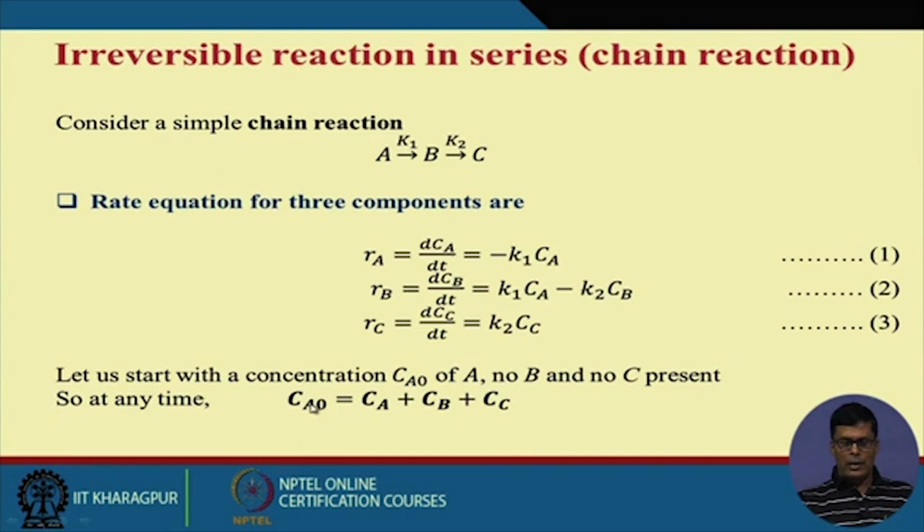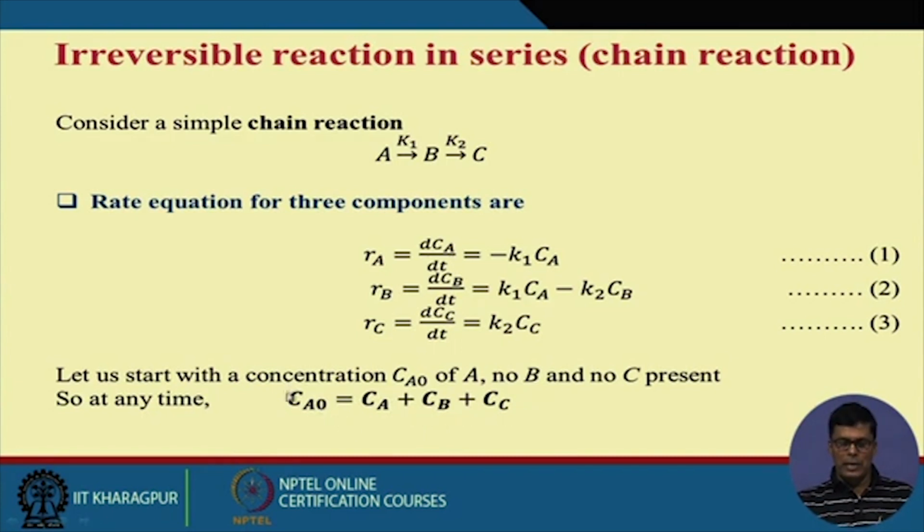Now one thing I can assume: what is Ca0? Ca0 is the initial substrate concentration. Since it is an equimolecular conversion, I can write Ca0 equals Ca plus Cb plus Cc. So at the zero point there is no B and no C, but as the reaction takes place, A will be converted to B, and B will be converted to C.